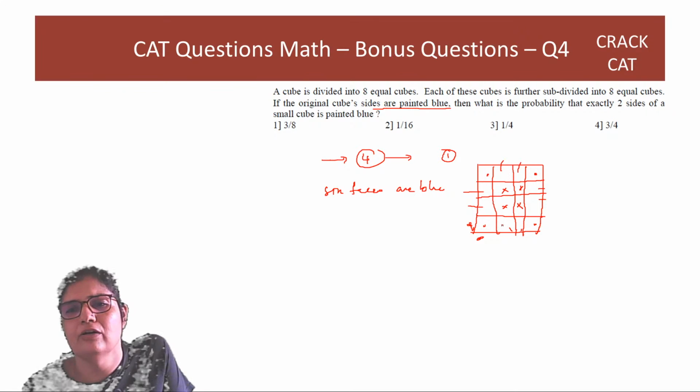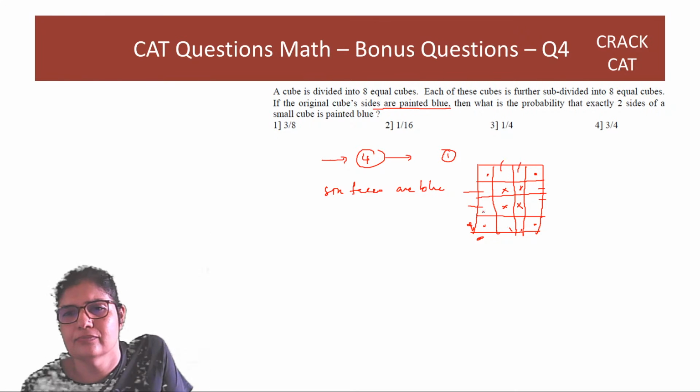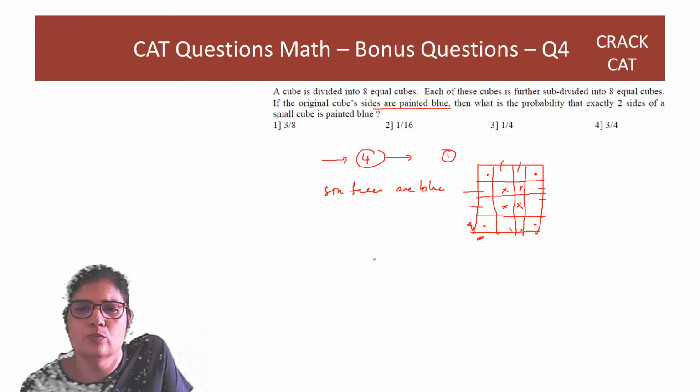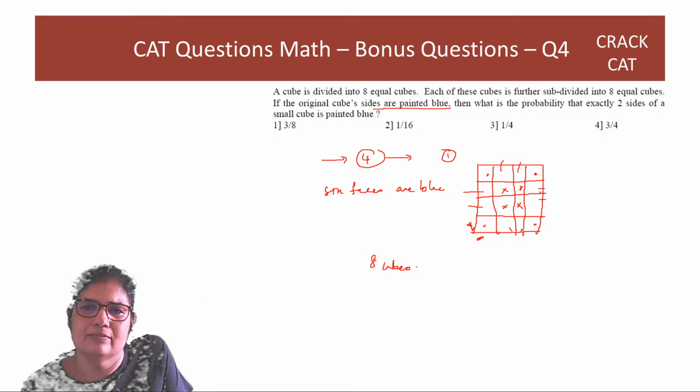So on a particular face, you will have 8 such cubes. 8 out of 16.